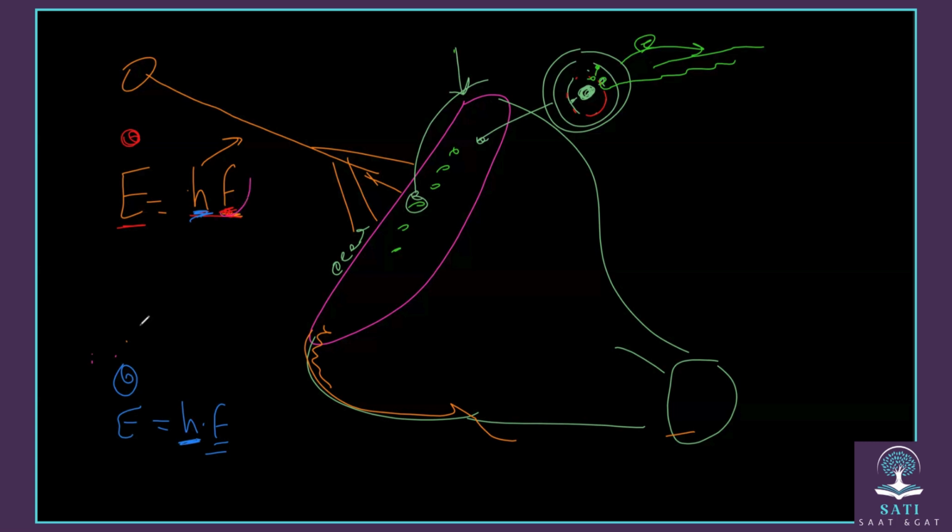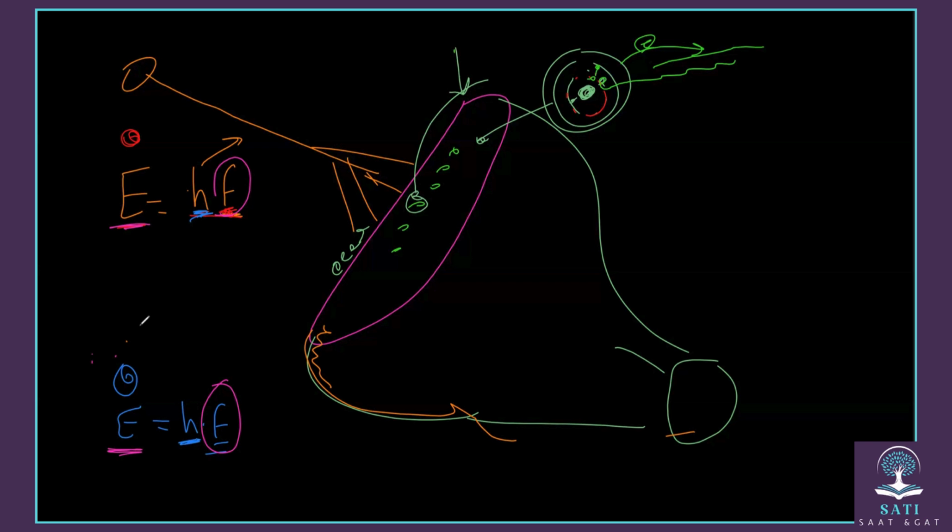So that means we consider just what? The frequency. Which one has higher frequency? Blue has higher frequency. When blue has higher frequency, that means it will have higher energy. So all the colors have different frequencies, and based on different frequencies, they have different energies. And when frequency increases, energy increases, because the relationship between energy and frequency is directly proportional.